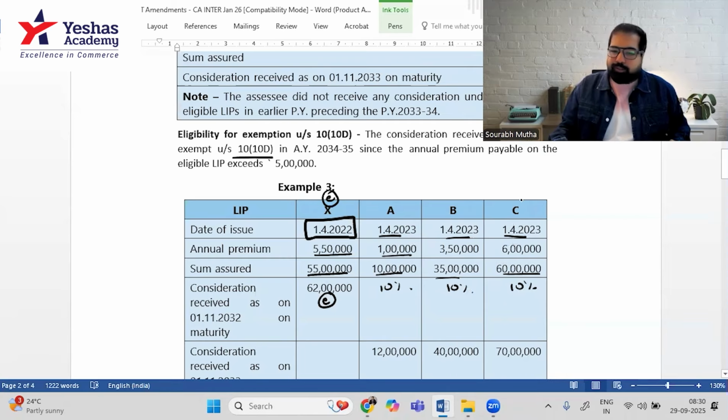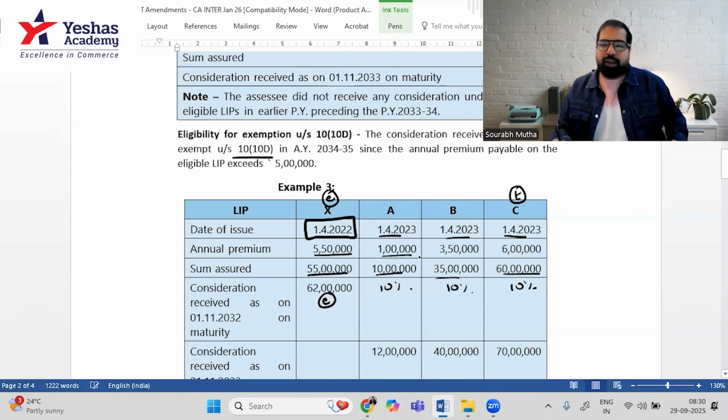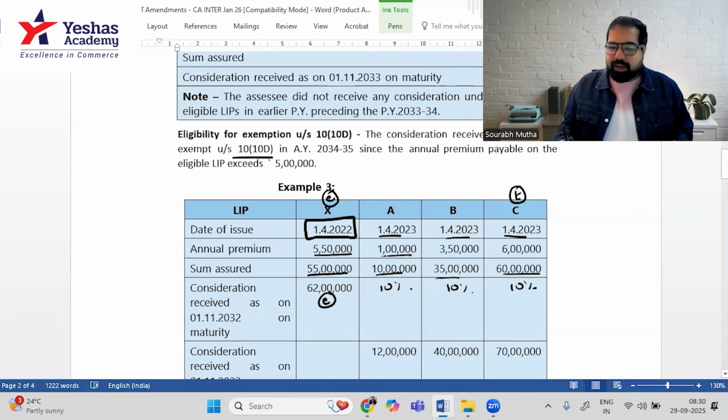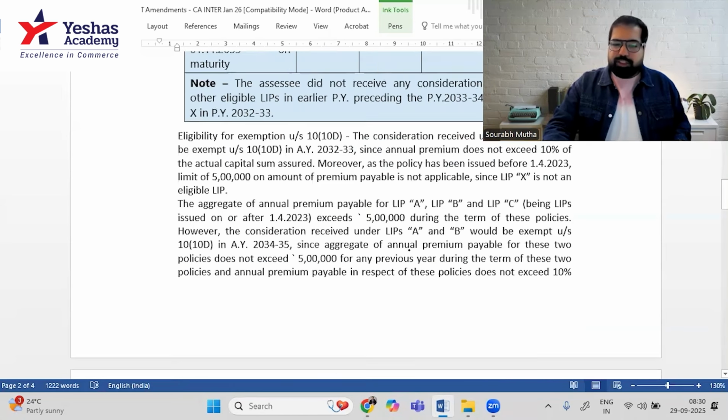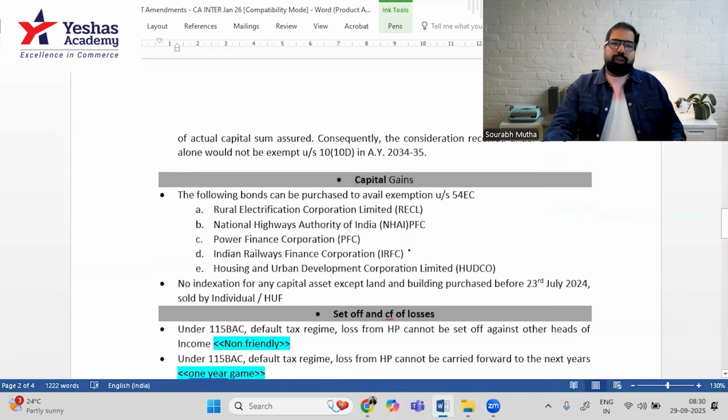C policy though will definitely be taxable, guys. There is no question because individually it is going more than 5 lakh. But if I combine this and this, 3.5 plus 1, 4.5, these two I can still consider exempt because the aggregate value of premium is not more than 5 lakh rupees. So these are the kind of examples you have to see and move ahead.